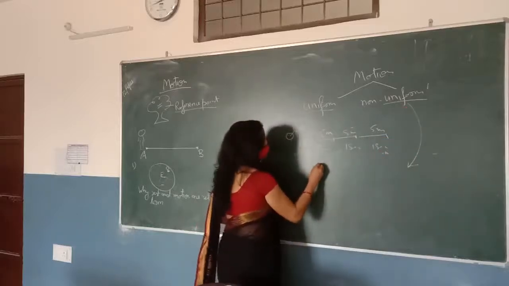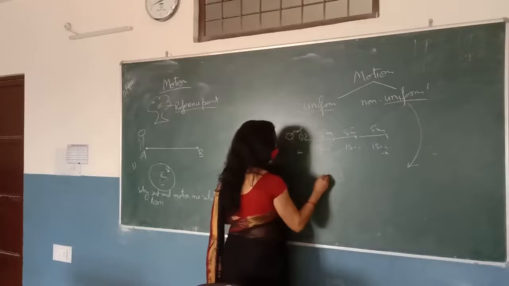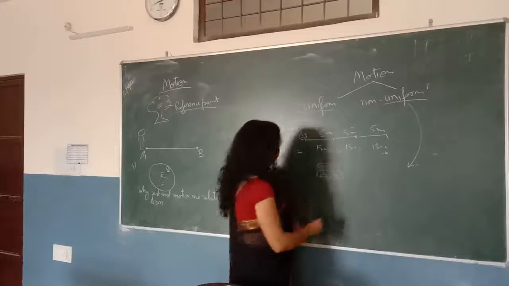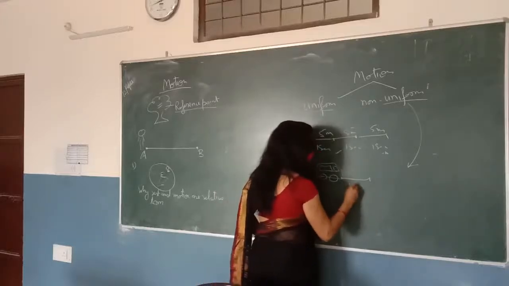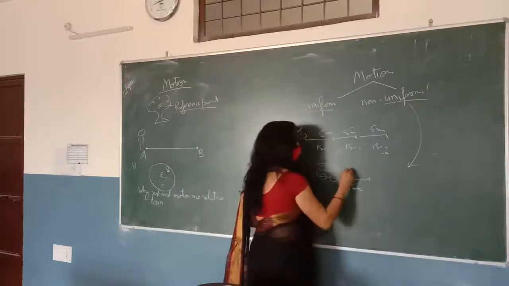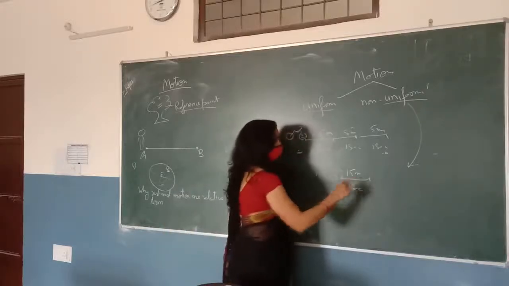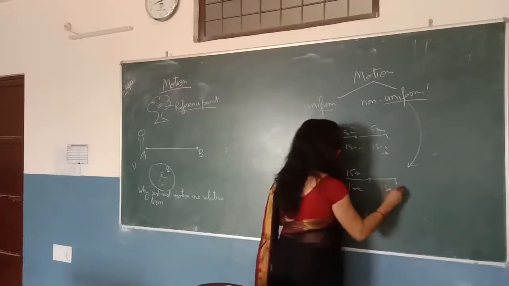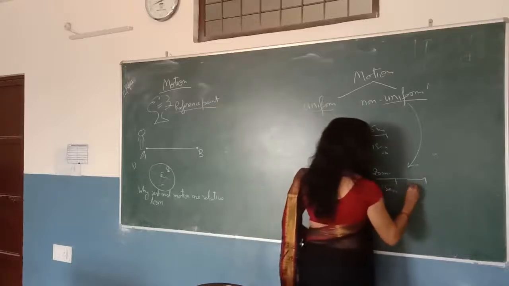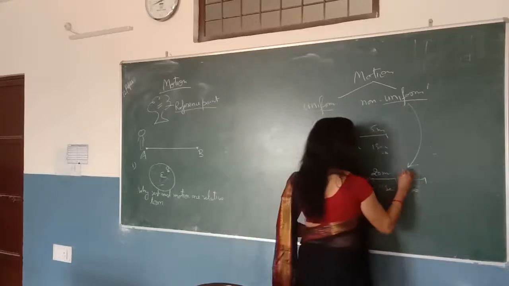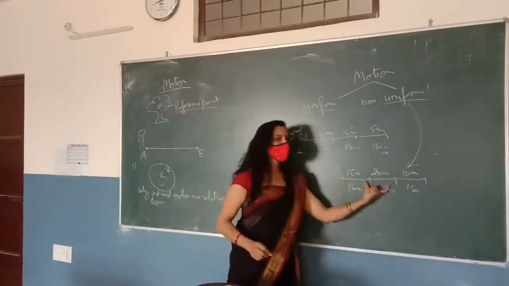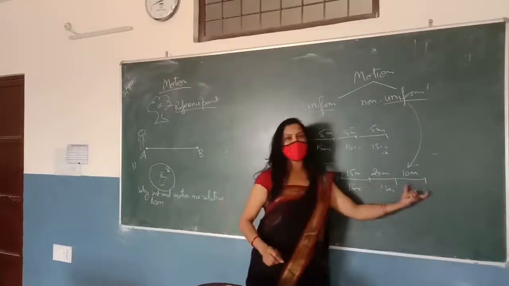So again, suppose you are on the bus and in the first 1 second, due to the traffic, you are not continuing with the uniform motion. Suppose in 1 second you travel 15 meters, and in another 1 second you travel 20 meters. Again there is some traffic, and in 1 second you travel a distance of 10 meters. So in this case you are traveling unequal distance in equal interval of time.